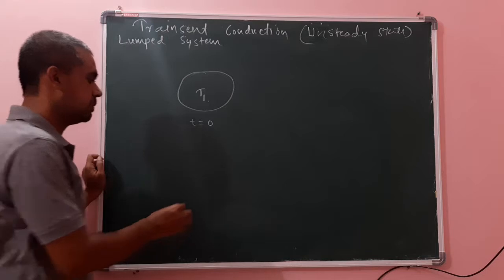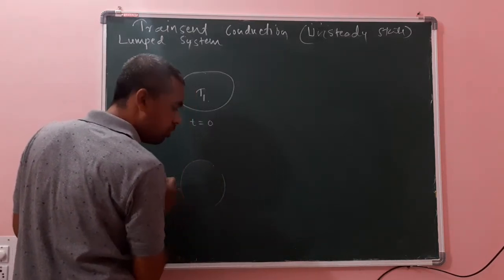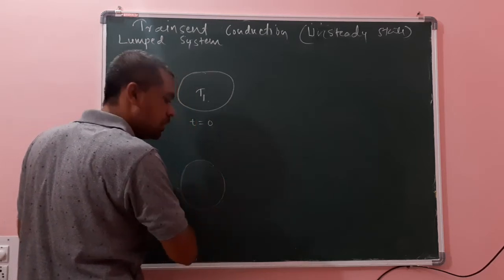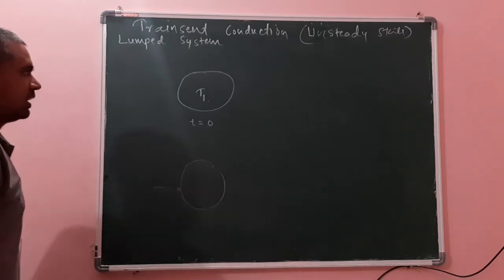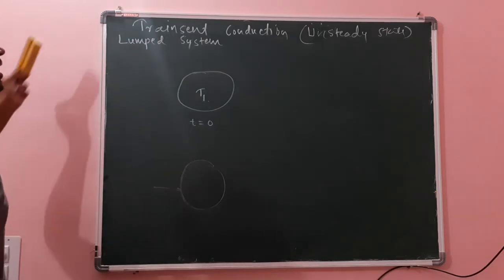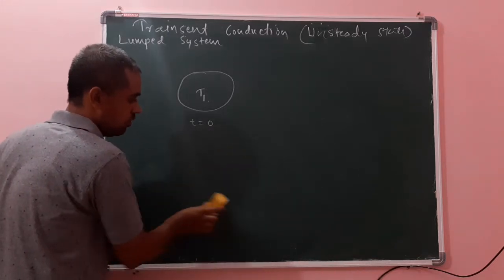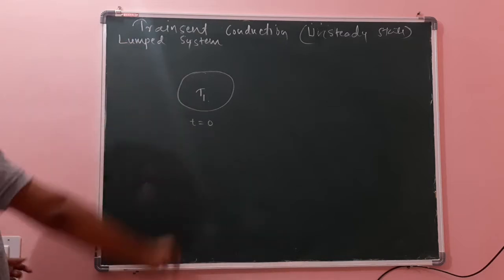Suppose you take a sphere and heat it from outside, what happens? Initially the outside temperature will increase and the inner will be colder. Okay. But practically it will not happen. We will initially study the lumped system because they are easy to solve. Further, it is for the syllabus. This is the lumped system.